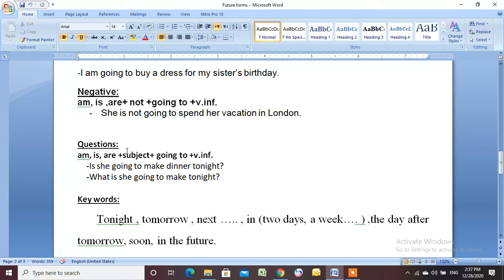To form questions, again, I have to use verb to be as your helping verb. So you use am or is or are plus subject plus going to plus verb in the infinitive. So for yes-no questions, is she going to make dinner tonight? Yes, she is, or no, she isn't. For WH questions, what is she going to make tonight?